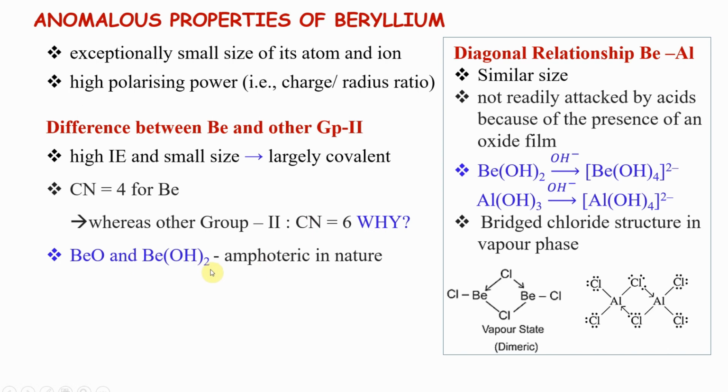Beryllium oxide and beryllium hydroxide we just saw before, amphoteric in nature, whereas the other ones are basic in nature. Now this is what I told you. Aluminum has 3 bonds in aluminum chloride, so it can take 2 more electrons to become octet. So it can get polymeric structure similar to our beryllium chloride. Vapor state dimer, solid state polymer.